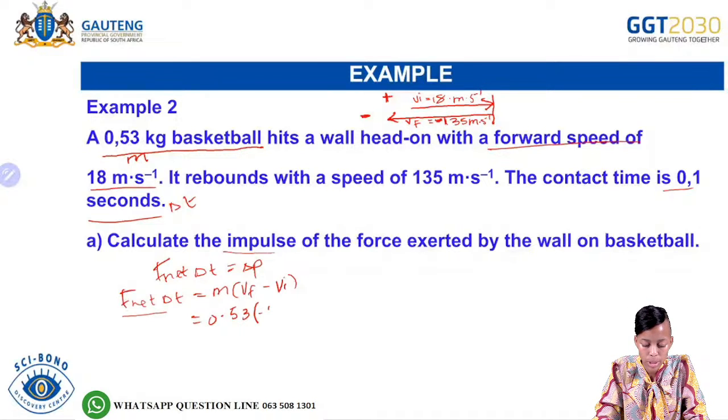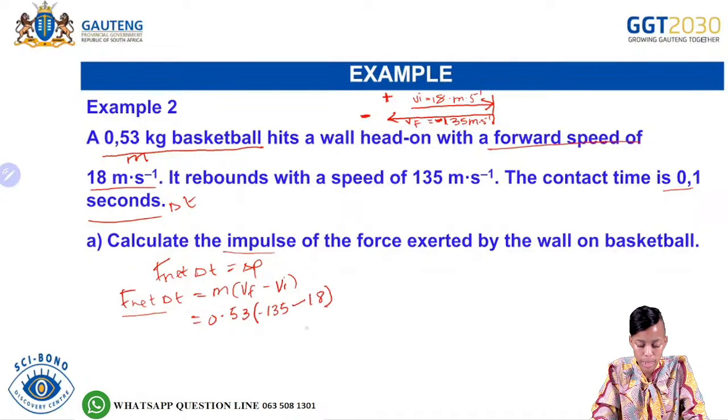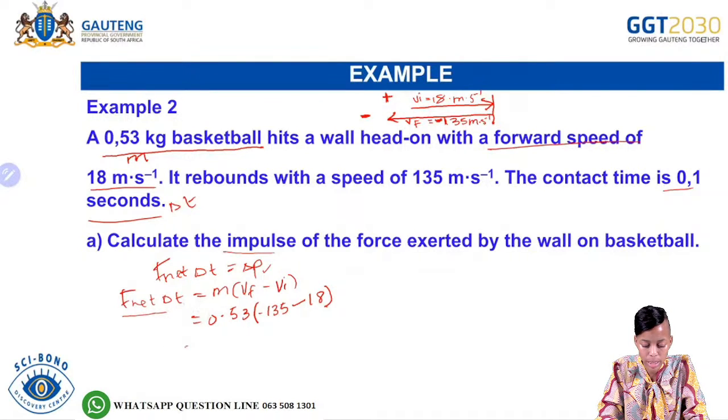So the final velocity will therefore be negative 135, minus the initial velocity. Our initial velocity was 18 meters per second to the right, so we leave that as positive 18. But remember the formula already had a negative, that's why it's negative 135 minus 18.